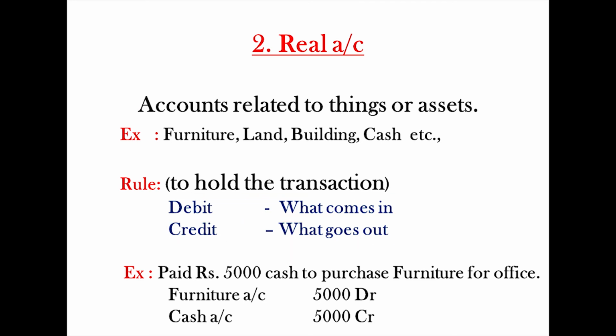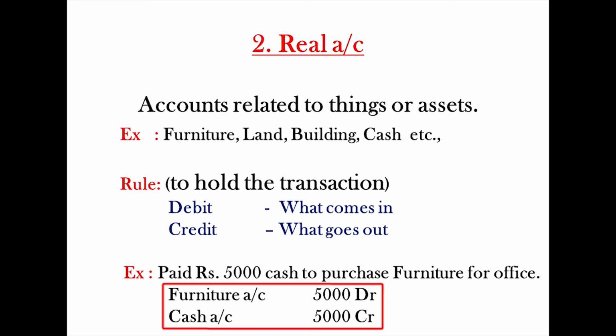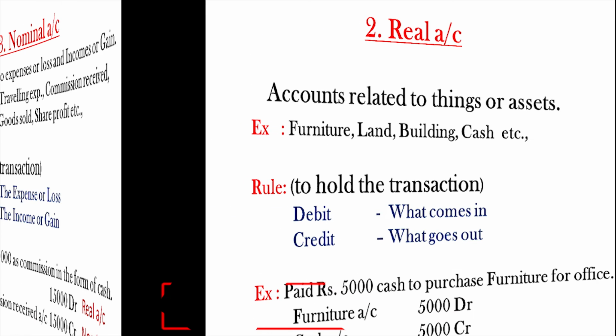Whatever comes into the business, debit. Whatever goes out from the business, credit. Transaction example for real account is paid rupees 5,000 to purchase furniture for office through cash. Then furniture account 5,000 debit, cash account 5,000 credit.